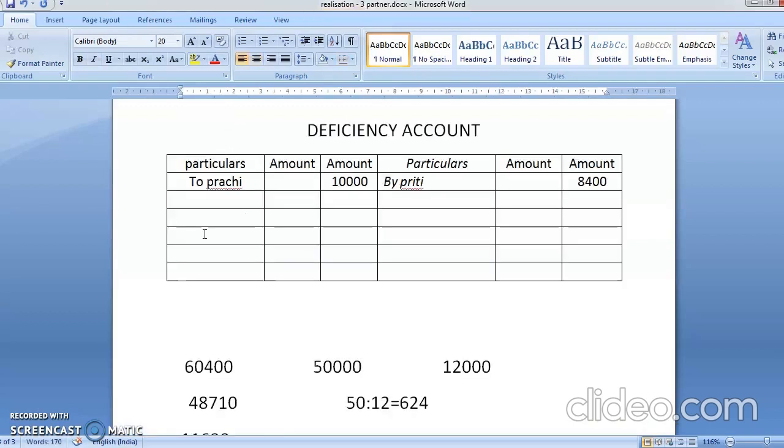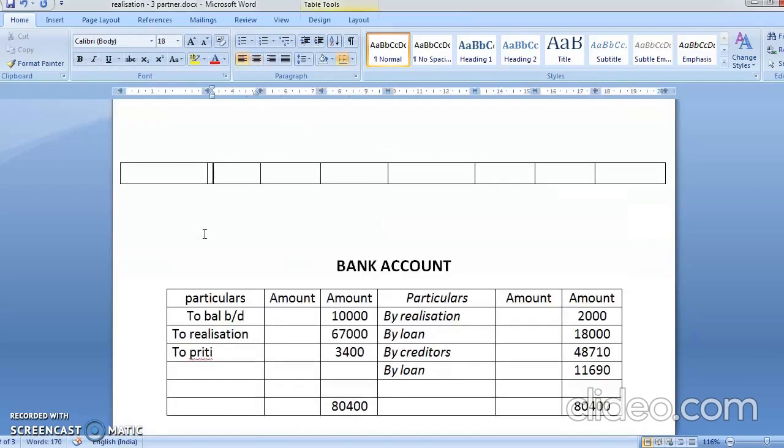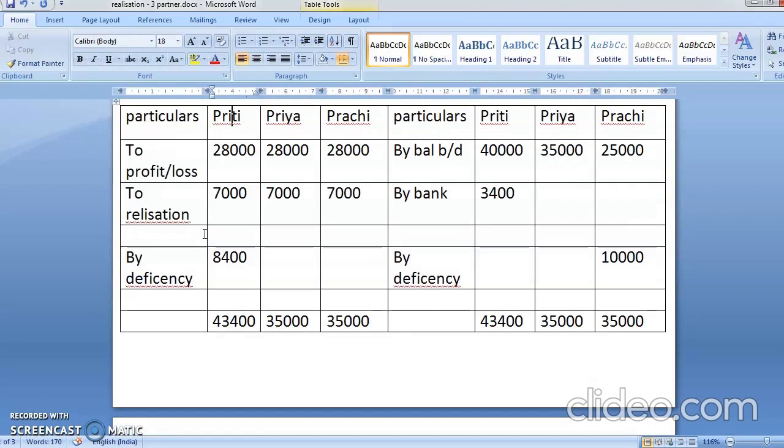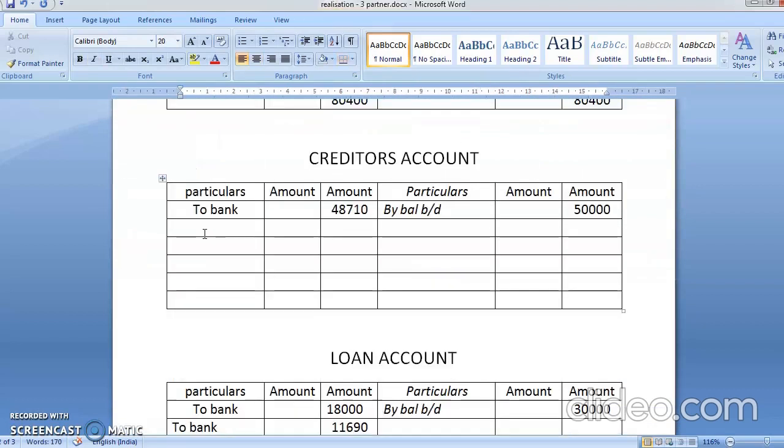Okay, students. So we have closed our partners' capital account. Now whatever is the difference in the creditors account will also go in the deficiency account.